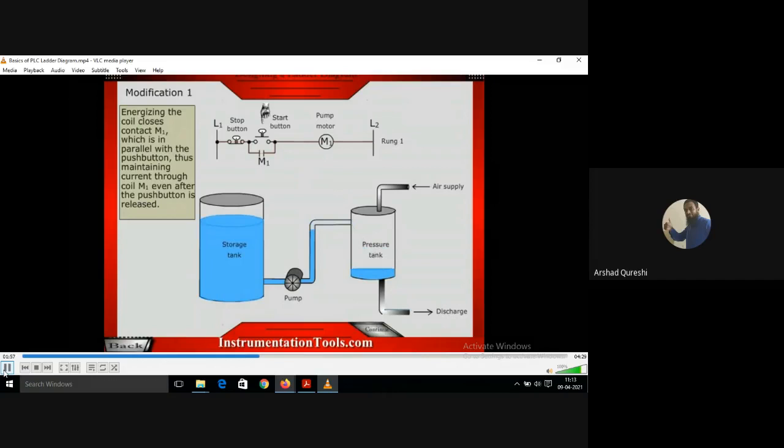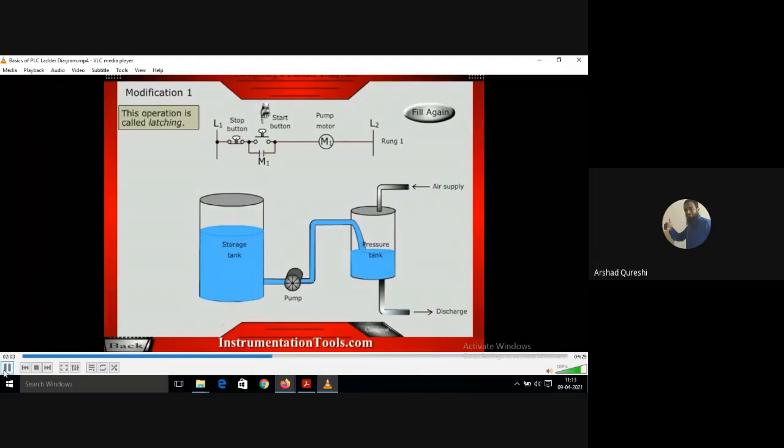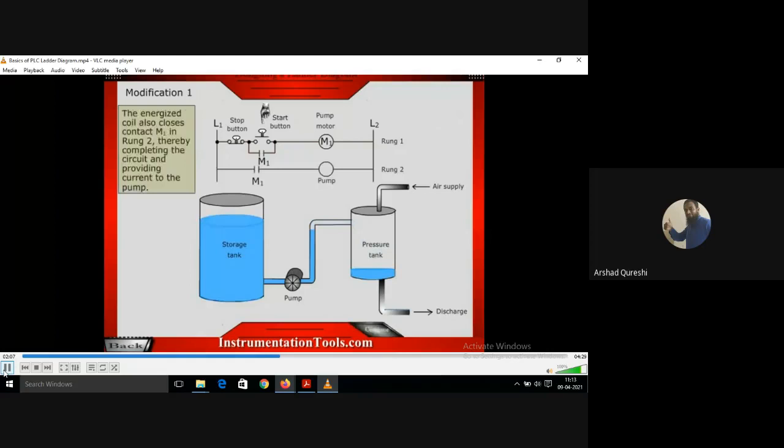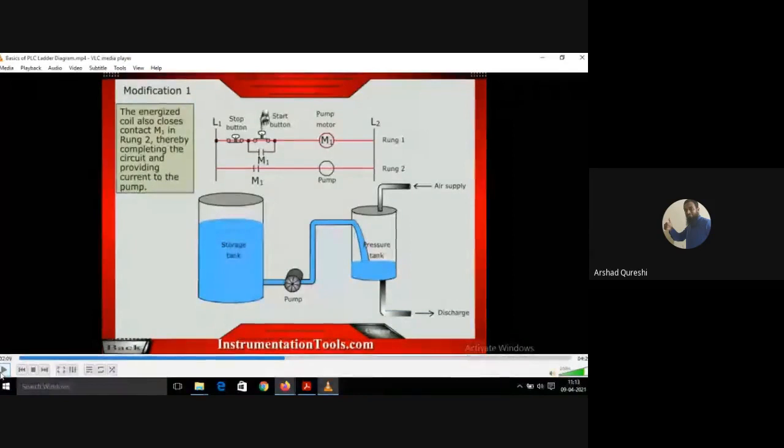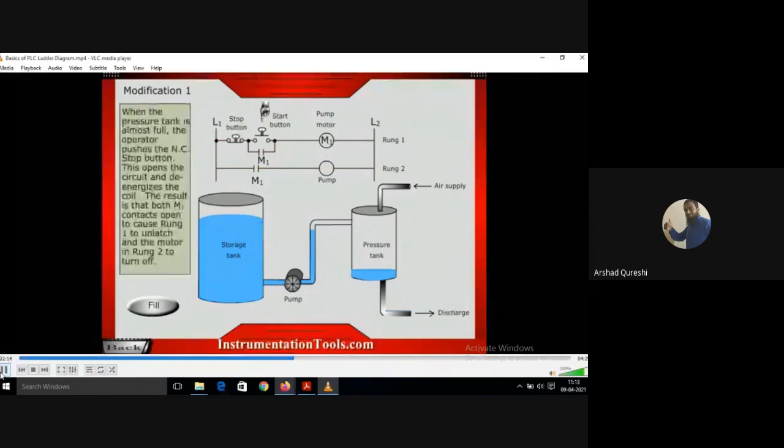The circuit is completed. This operation is latching. It is used in electropneumatics also. The energized coil also closes contact M1 in rung 2, thereby completing the circuit and providing current to the pump.